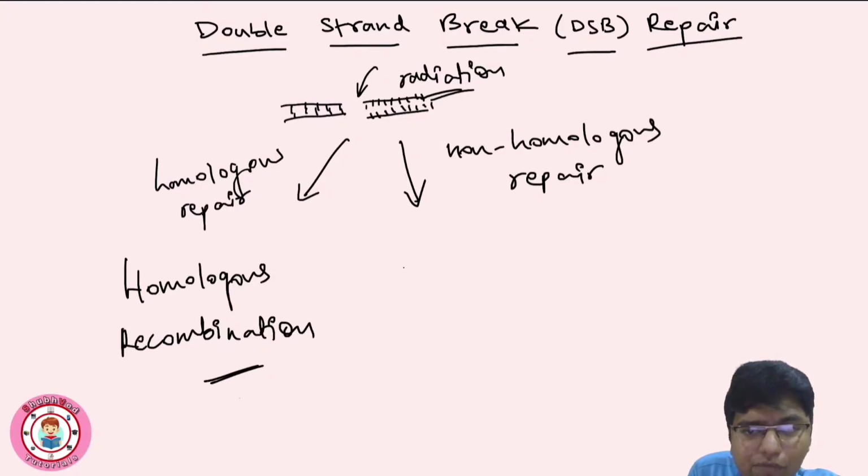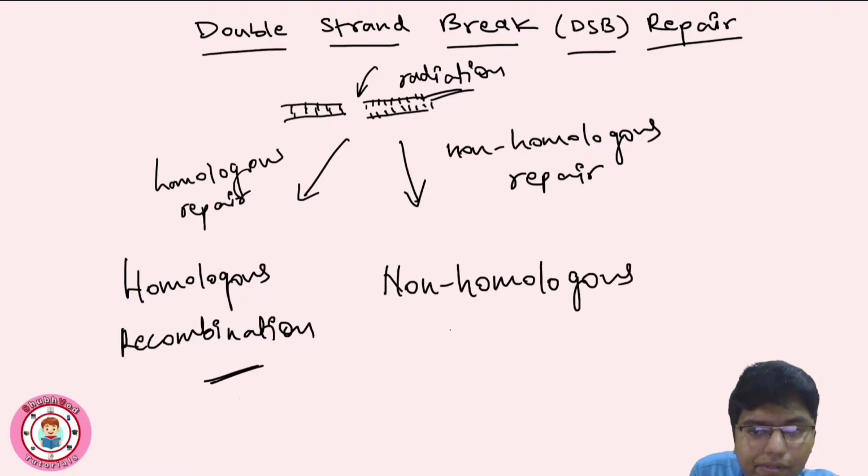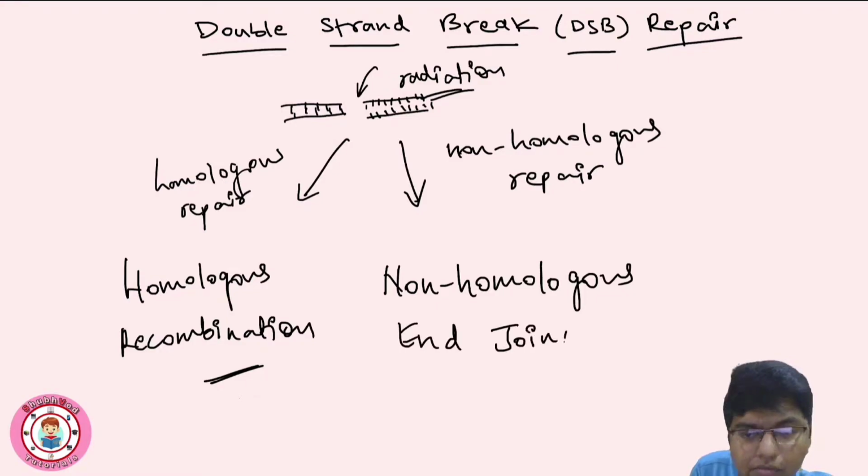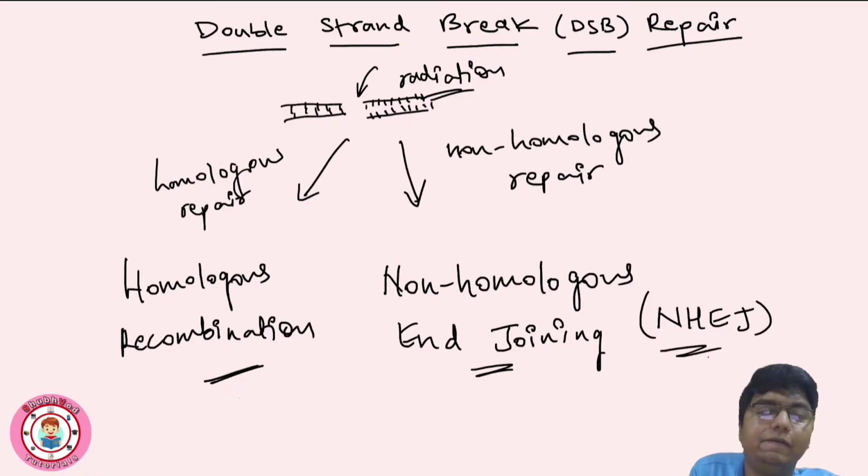In this video we are seeing the non-homologous repair pathway, that is non-homologous end joining, denoted by NHEJ.